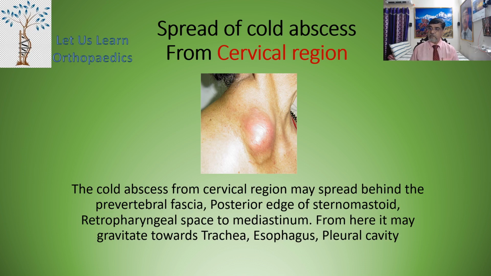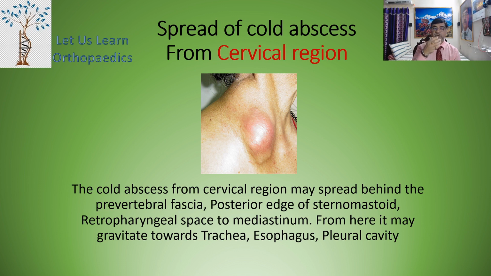Now let us see the spread of cold abscesses from the cervical region. The cold abscess from the cervical region may spread behind the prevertebral fascia, and it may come to the posterior edge of the sternocleidomastoid as shown in this particular diagram.